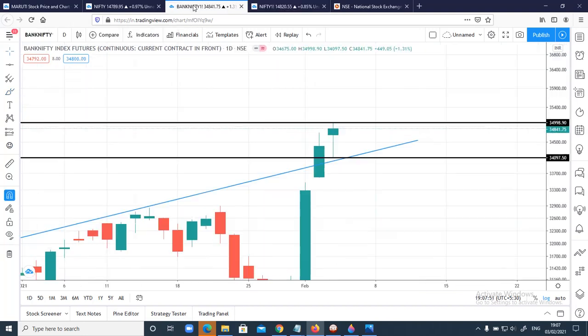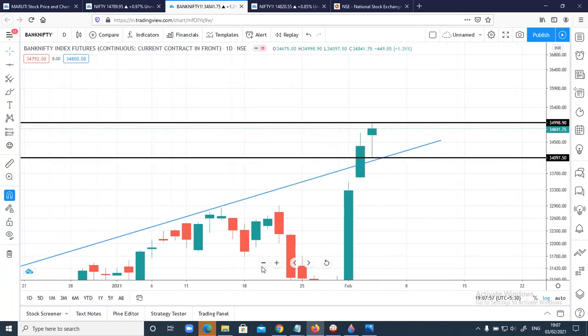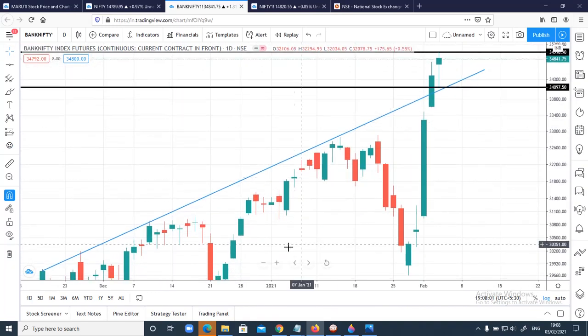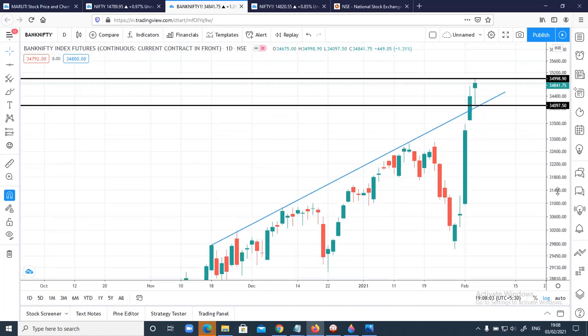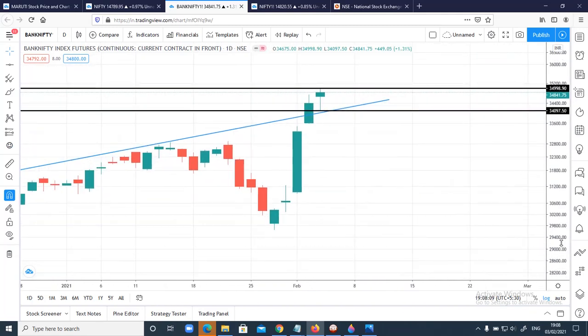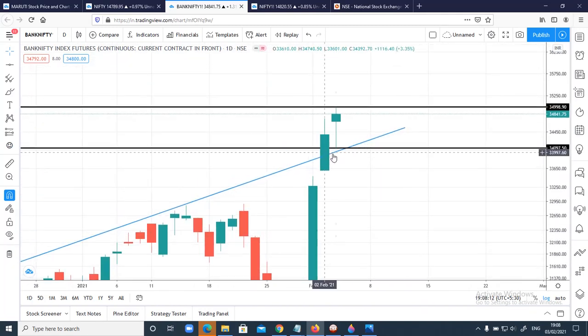Now let's go to Bank Nifty. Guys, you can see here in Bank Nifty also I have marked today's high and low, which will be very important. And if you see properly, I have drawn a resistance trend line, which is going to be very important. You can see the line I have drawn. I have used a log chart. Today price exactly retraced almost near that level and bounced back again.